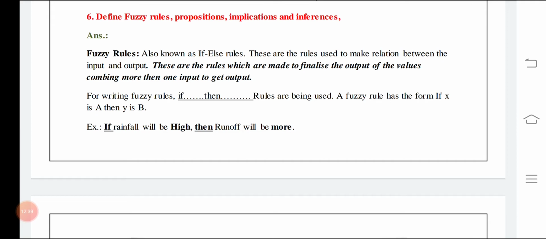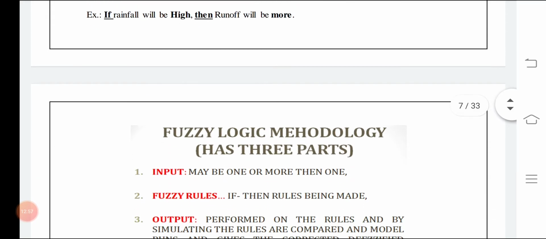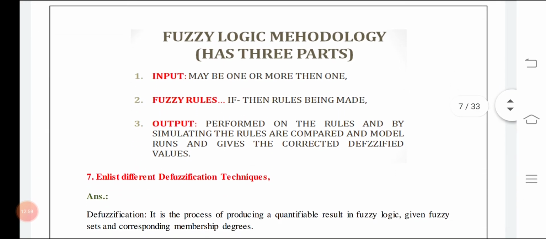So these are the if then else rules, the rules used to make the relation between the input and output. So if this will happen, then this will happen. If rainfall will be high, then runoff will be more. So it is if else rules. So this is the fuzzy logic methodology.